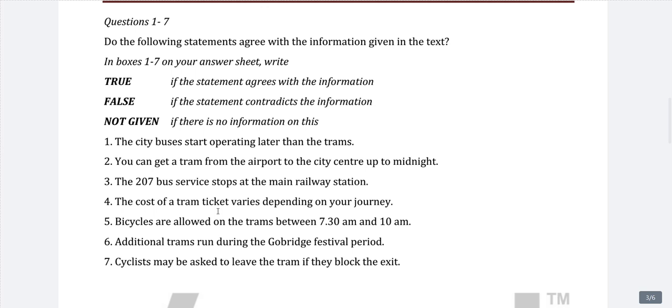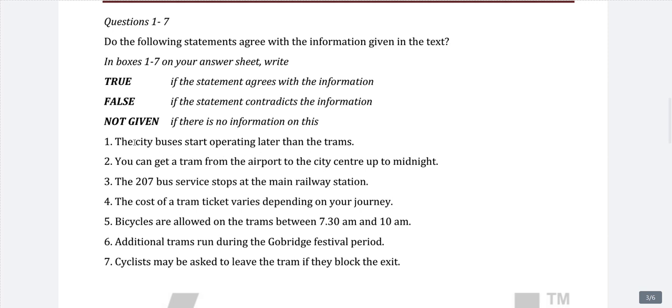Our first set of questions is about true, false, not given. If you have not seen my videos on true, false, not given, you can see them to understand in depth how to solve this type of reading question, but I will just give you an overview. First, we will read the instruction. We will write true, false, not given. We will not write yes, no, not given, and then we will read question-wise. First question: the city buses start operating later than trams.